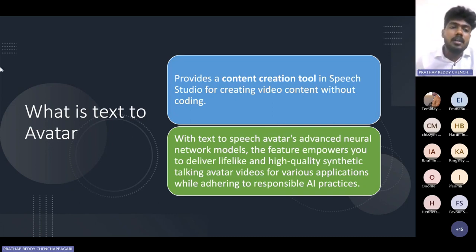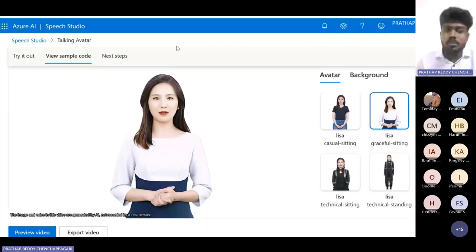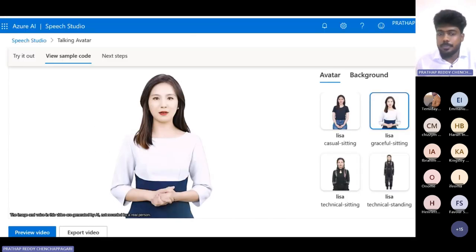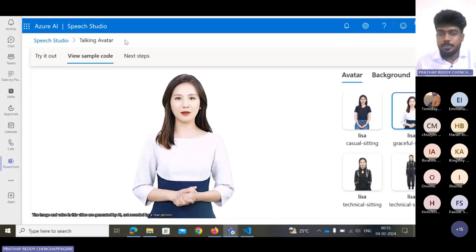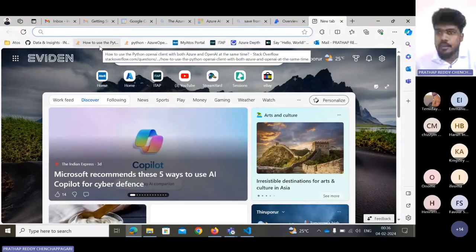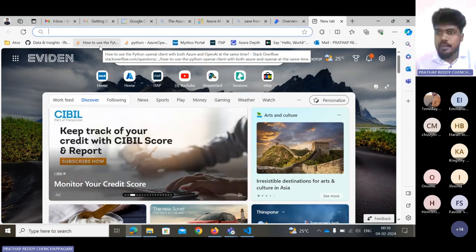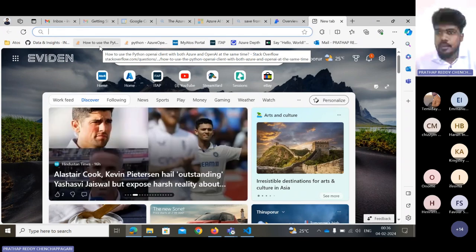So, okay, this text to avatar I would like to show you in the demo, so that there is a better understanding. This is the demo I would like to show in front of you. Okay, let's go for the demo. One thing we have to know: I think my screen is visible to all of you, right? First we need to log in with your credentials.